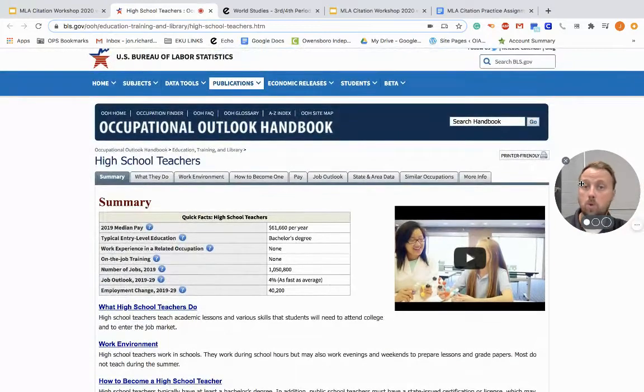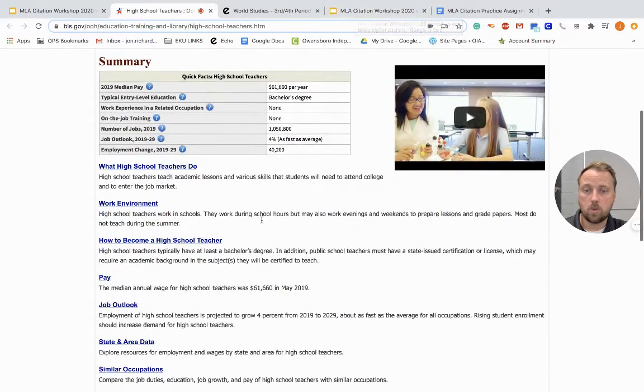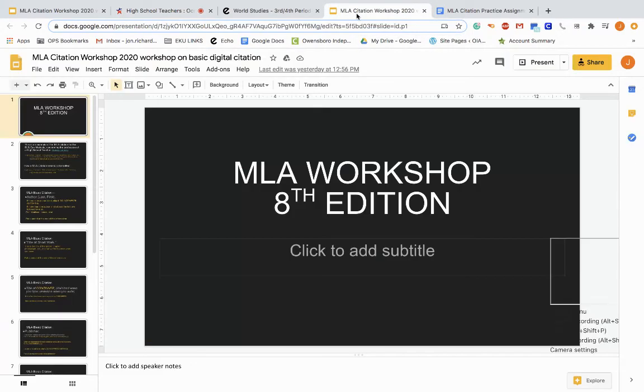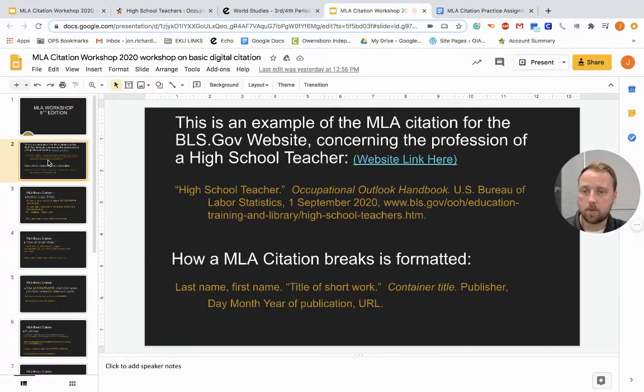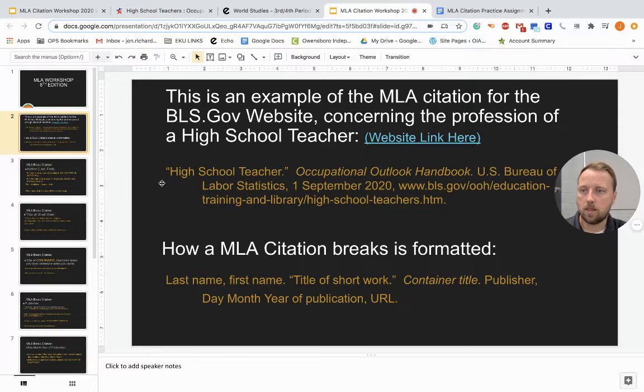So you are using one of these websites for your research. Eventually you will make a citation just like I have for this, for your paper. So this is the website we're citing. If we go back, I'm going to bounce back and forth a little bit here, and let me see if I can get this to make it a little bit bigger.